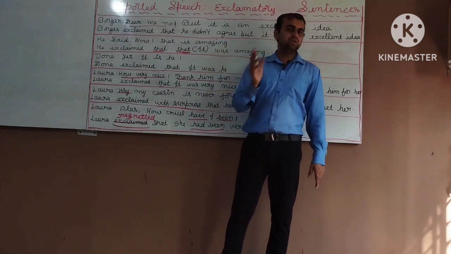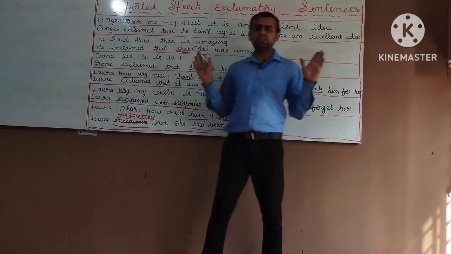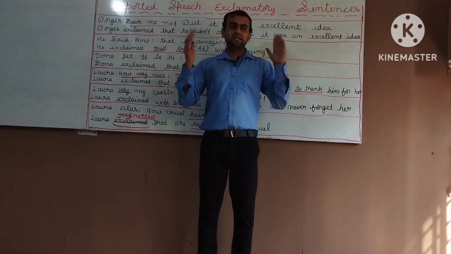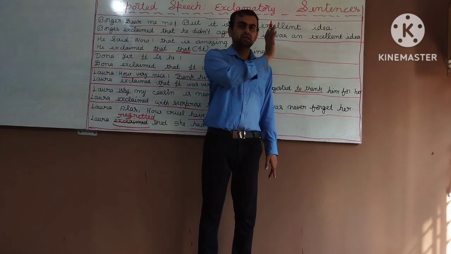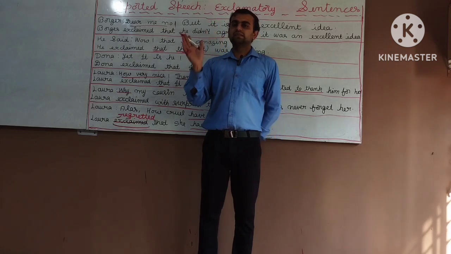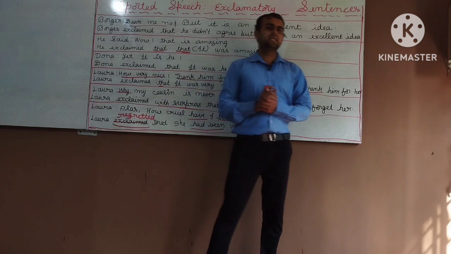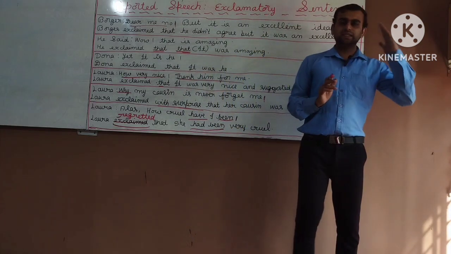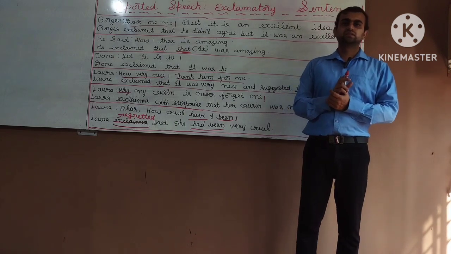Second, we have to use the linking verb that, and we have to remove all the punctuation marks, exclamatory words, and interjections, and we have to convert exclamatory sentences into assertive sentences. This is the way we have to change exclamatory sentences from direct speech to reported speech.